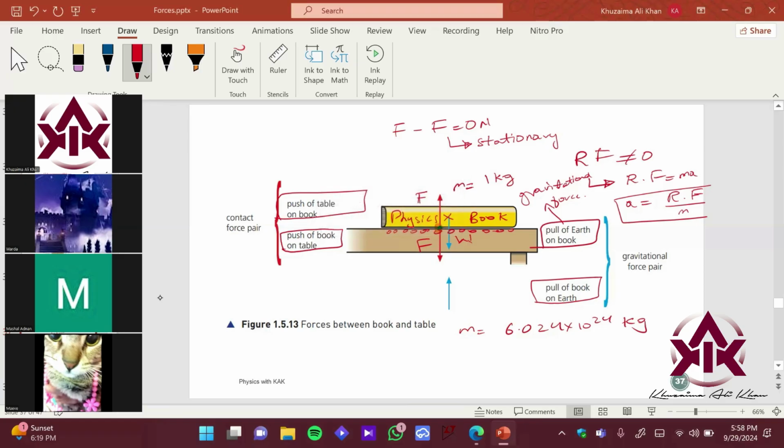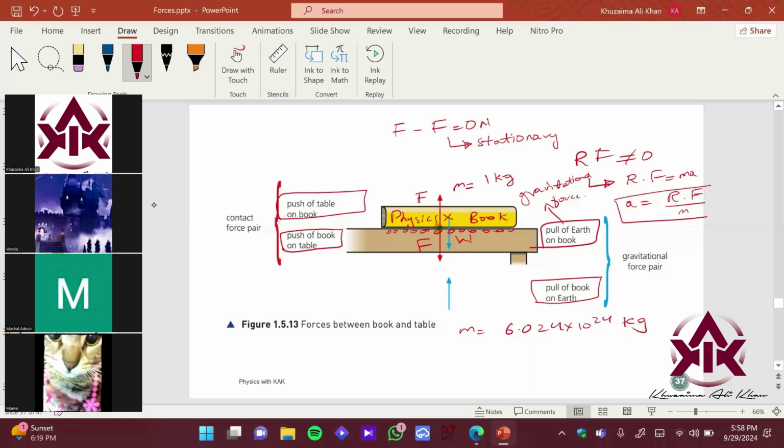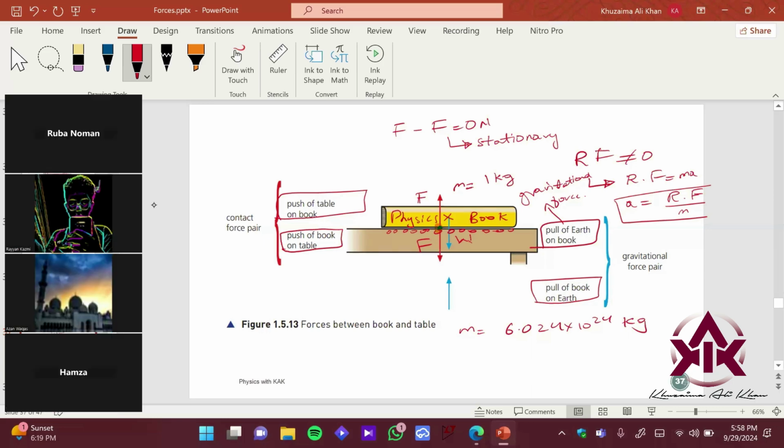Give me a thumbs up if it is clear till now. Clear to Ruba, Hamza, okay, and also not to Maeve. What about Azan? Is Azan in the class, or did he just log in and is enjoying his snacks? Azan, are you here? Yes, Rigiri. Okay, so is it yes, clear or not?